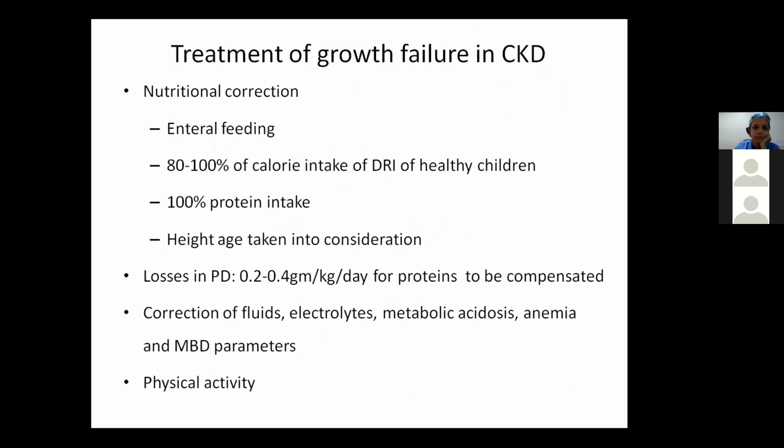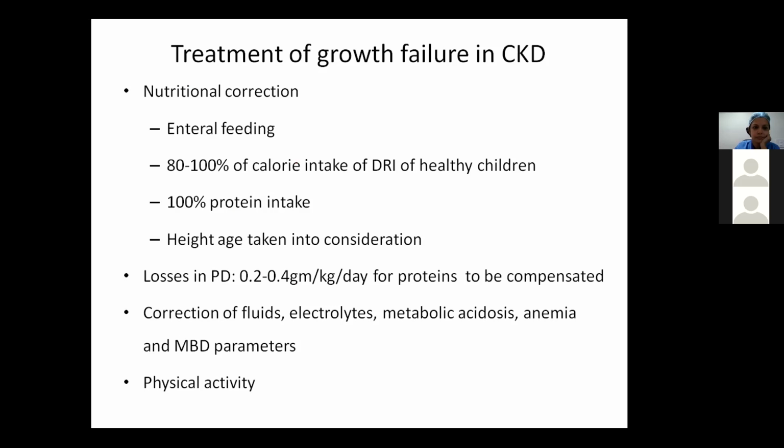Treatment, initially nutritional correction is important. That will include enteral feeding or gastrostomy feeding. Calorie intake should be 80 to 100% of the daily required intake of a healthy child, and 100% of protein intake is required. Two points to take into consideration are that overcorrection or over treatment with calories and protein should be avoided, because in the case of calories, it can cause obesity, and high protein intake can cause increase in the phosphorus load and nitrogen balance.